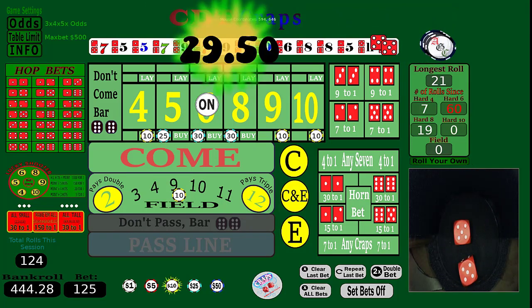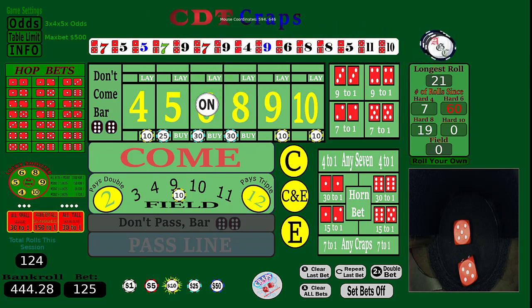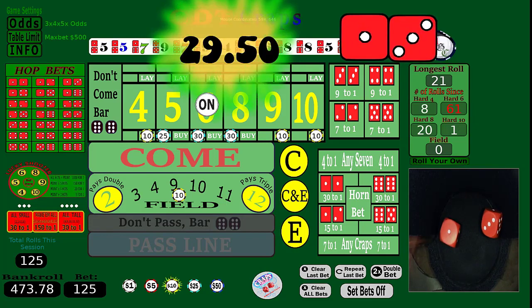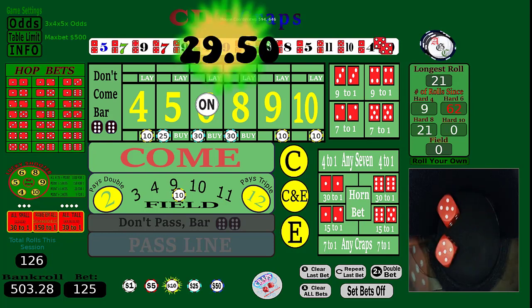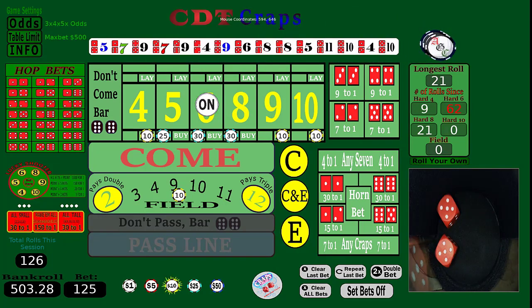And a hard 10. That helps. That's $29.50. That's what we like to see. And that should be a 4. Please roll a 4. Okay, yeah, that was a 4. And a hard 10. Uh-oh, look at us banging them outsides. What do we got? 10, 4, 10. And a 7 out. Okay.